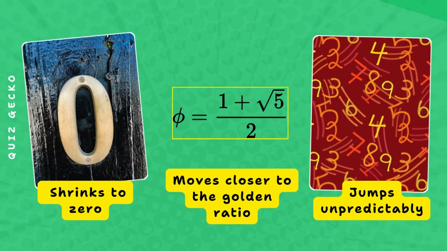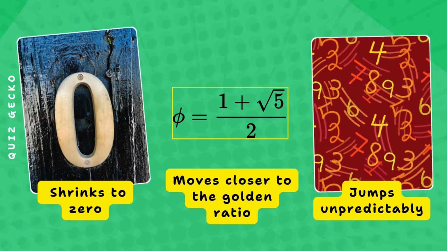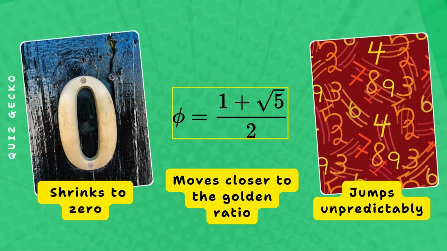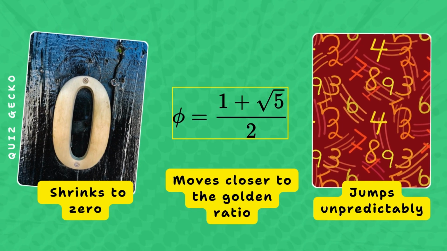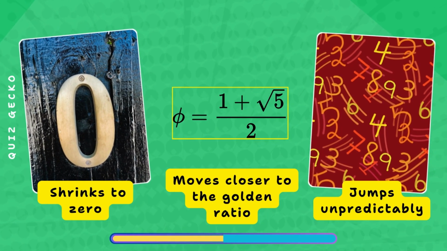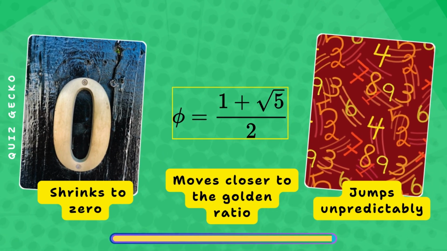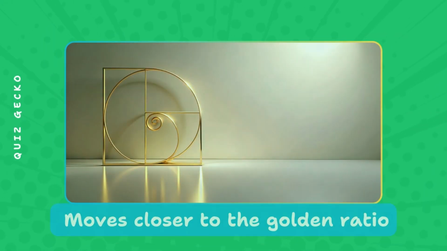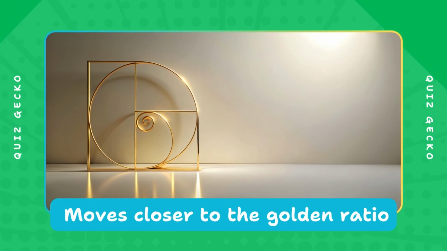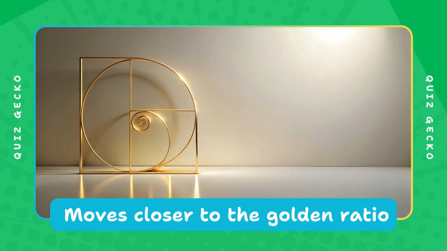Which description explains how the Fibonacci ratio approaches the golden ratio? The ratio constantly shrinks to 0. As the numbers grow larger, the ratio between consecutive numbers moves closer to the golden ratio. The ratio jumps unpredictably. As Fibonacci numbers grow, the ratio between neighboring numbers approaches the golden ratio.